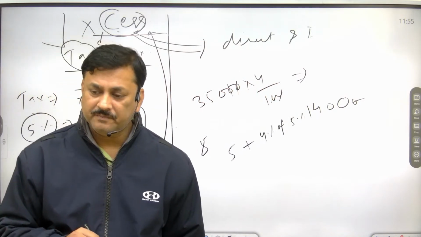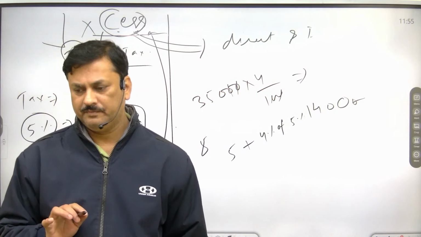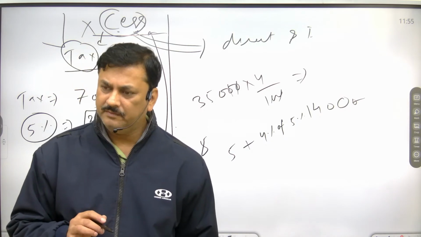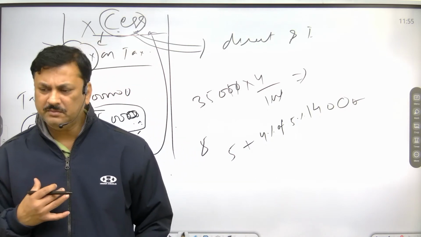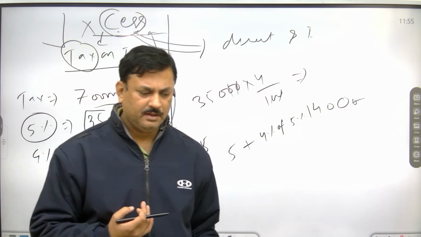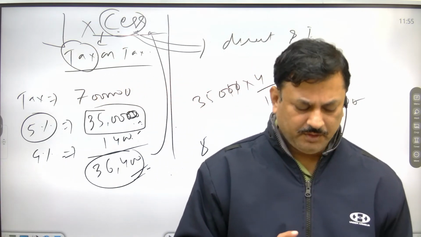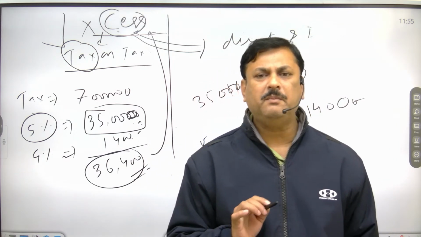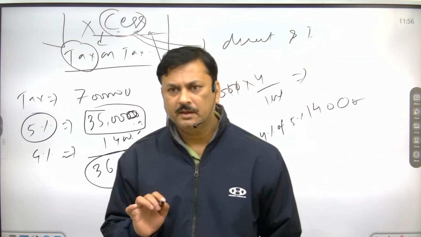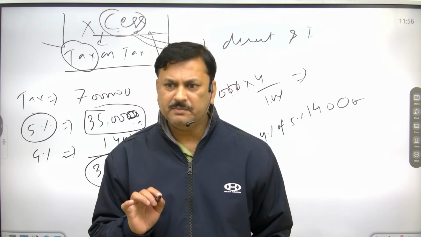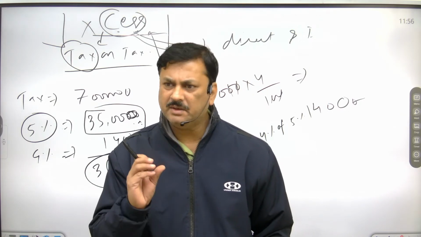It means what? Divisible pool, POOL. What is the meaning of this?